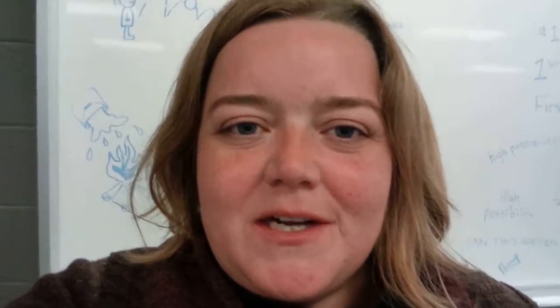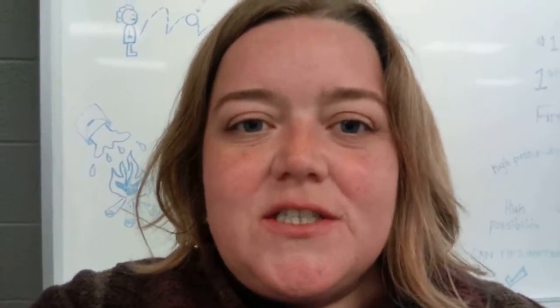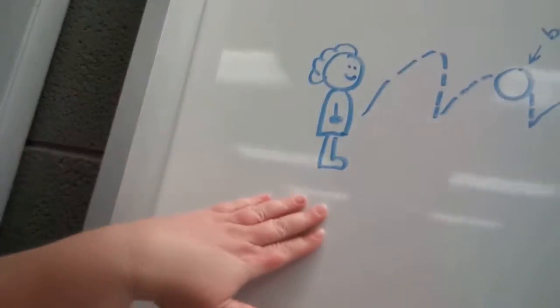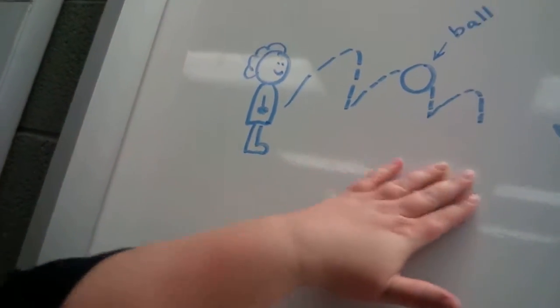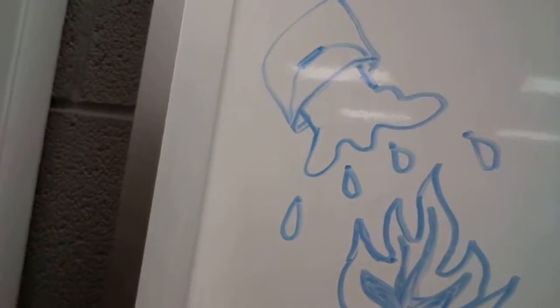Hi, today we're going to talk about conditional sentences. Conditional sentences are things like, if I bounce a ball in the air, the ball will bounce down because of gravity. And if I pour water on a fire, then the fire will go out. These two are examples of conditional sentences. This is what a conditional sentence is.